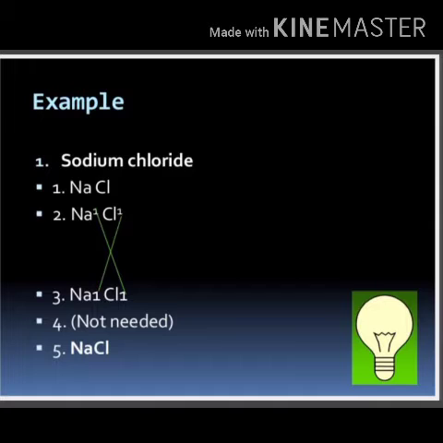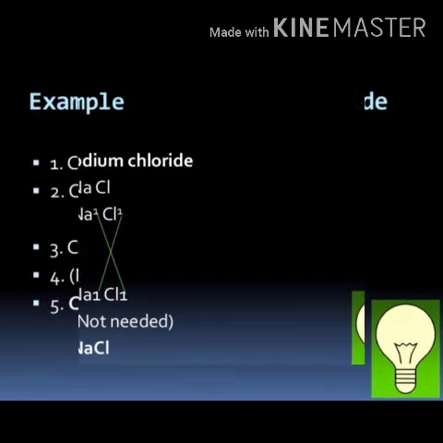Example, in sodium chloride, sodium has valency +1, whereas chlorine has valency -1. On crisscrossing the valencies with each other, we get the formula NaCl.